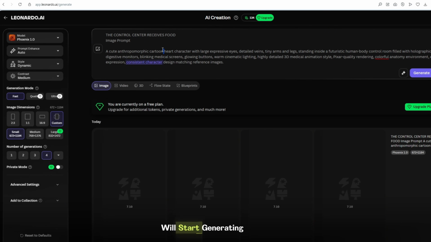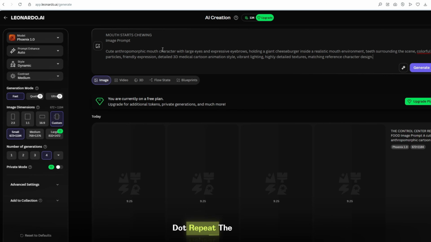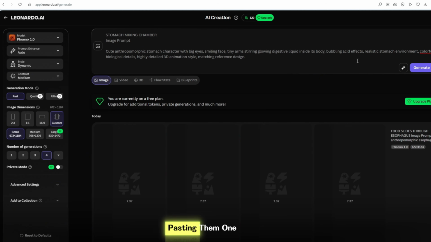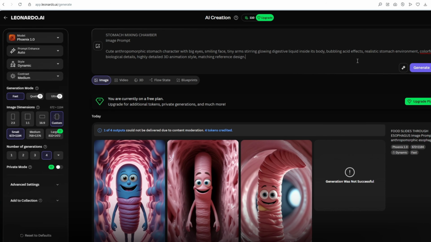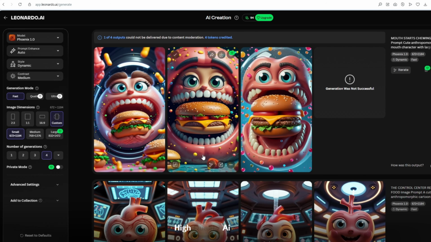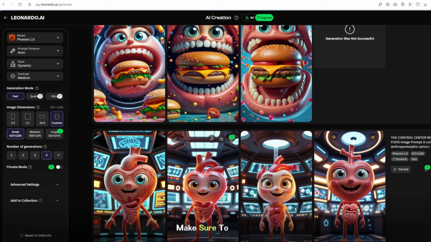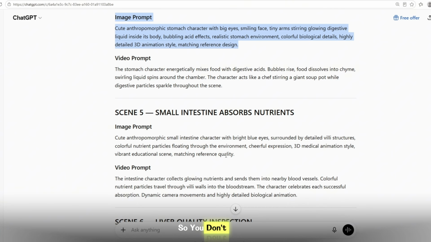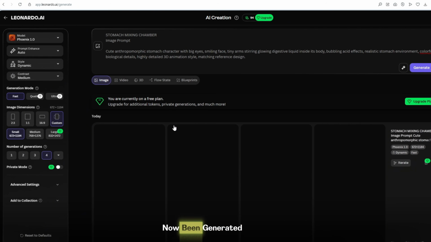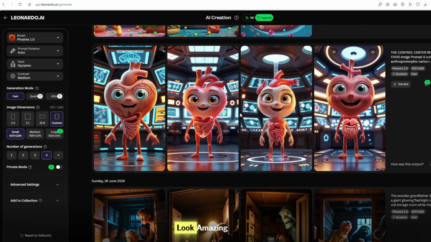The first image will start generating immediately. Repeat the same process for all the image prompts by copying and pasting them one by one. Leonardo AI is an excellent platform for creating high-quality AI images. Make sure to watch the full video so you don't miss any important steps. As you can see, all of my images have now been generated, and the results look amazing.